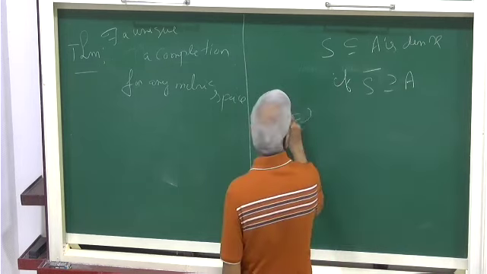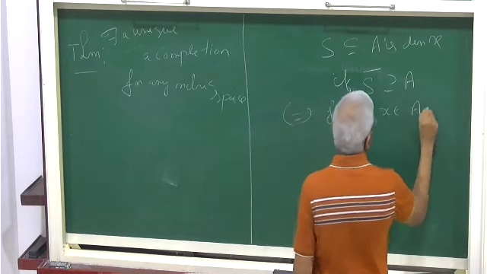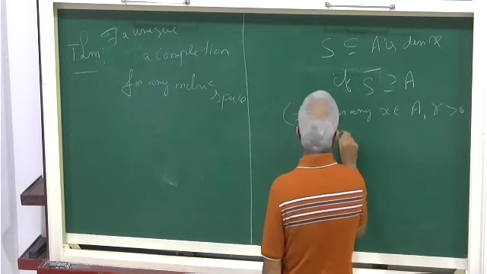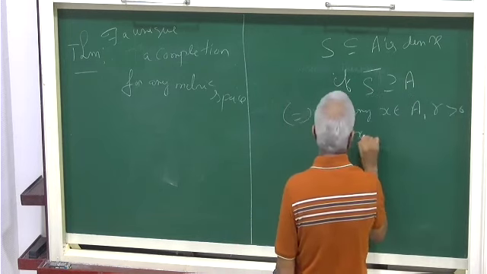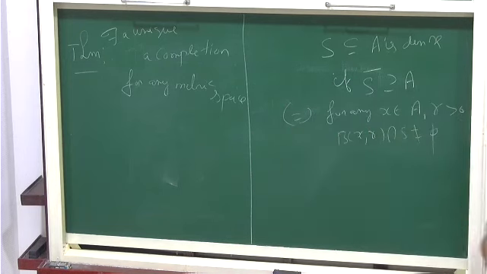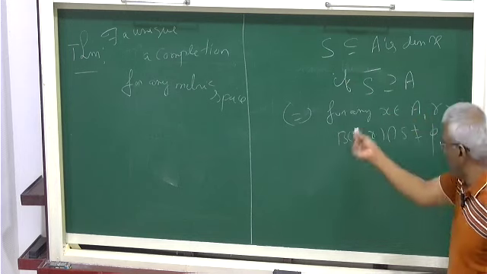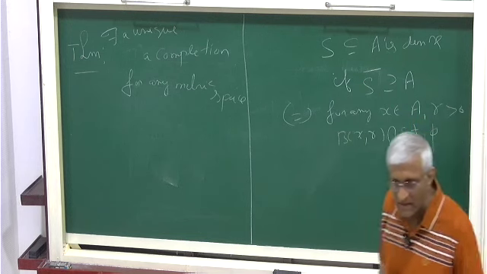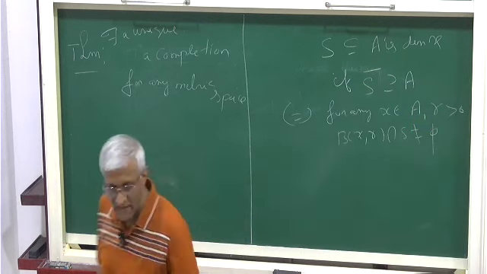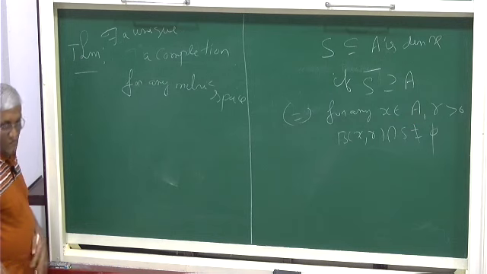This is equivalent to saying for any x in A and r greater than 0, B(x, r) intersection S is non-empty. Every open ball around any point in A should intersect with S. You can verify that this is the same. Since you say you have seen all these things, I'm sure this is an easy exercise. Okay. So this is what a completion is.